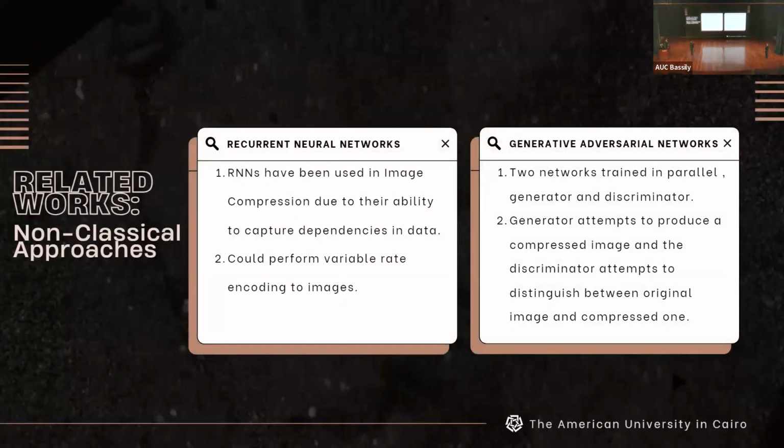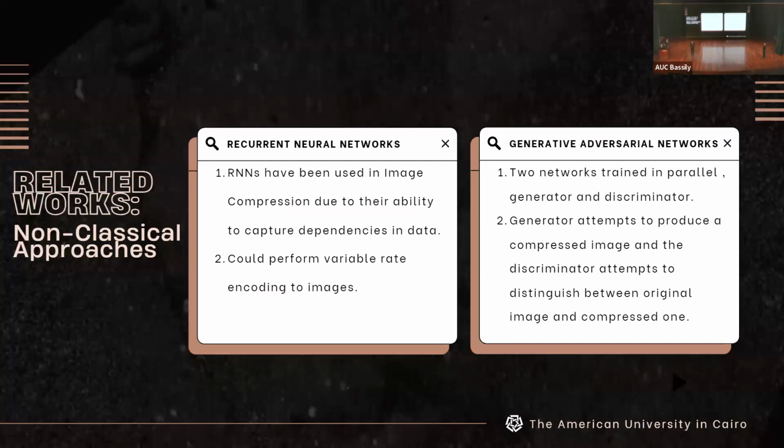After that, we have two other techniques. Recurrent neural networks, RNNs, are used in image compression due to their ability to capture dependencies in data. They are also used to perform variable rate encoding of images, meaning that one image can have different parts, and each part can be compressed with a different ratio than the other.